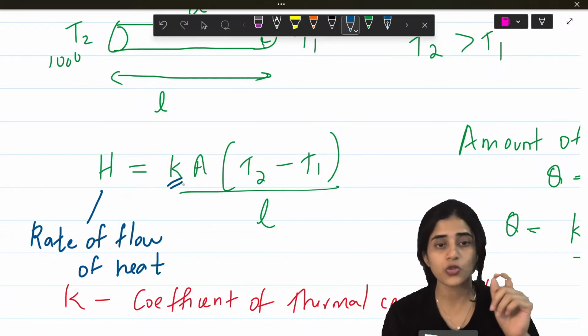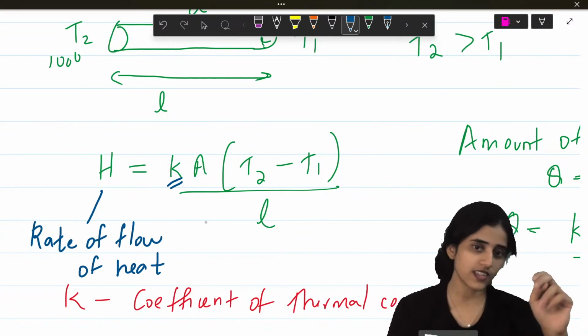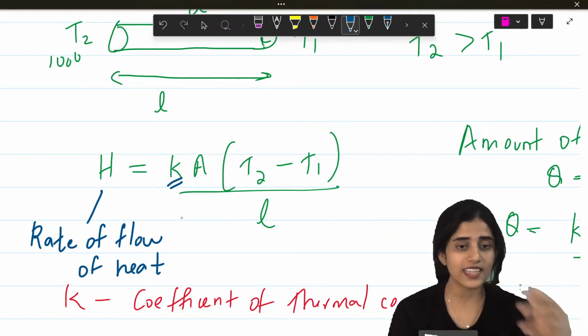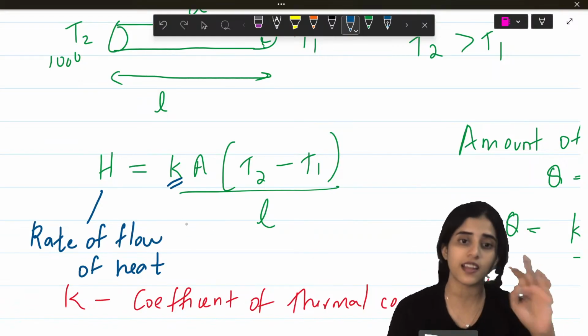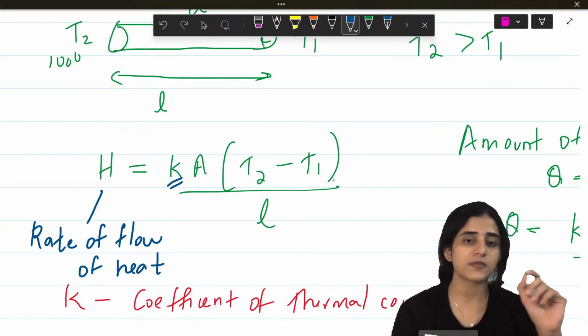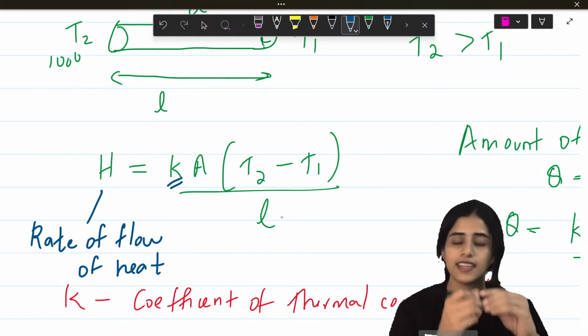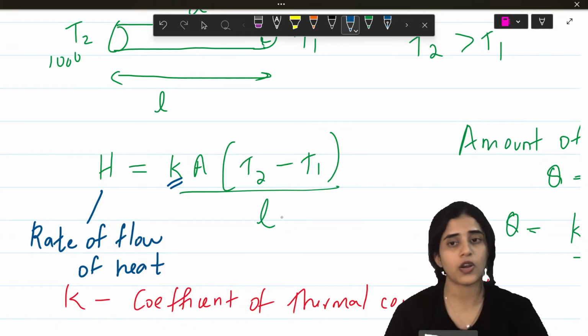Where this K, so we learned so many Ks. If it's related to springs, it's the spring constant. If it's related to energy or heat, the K is called thermal conductivity. So thermal conductivity into area into (T2 minus T1) by L. L is the length of the object.